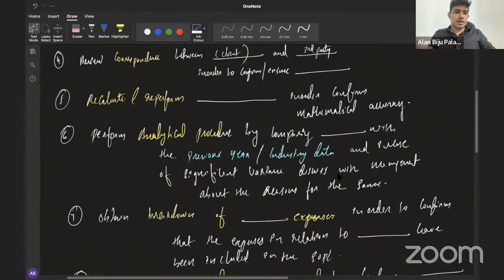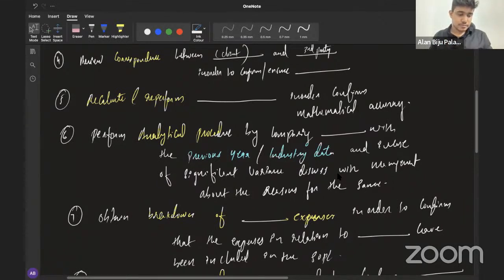So consider that if it's relating to allowances for a receivable or allowance for bad and doubtful debts. So in that case, definitely you can consider comparing it with the previous year because that balance will be there in the previous year as well. But in this case, this balance will not be there in the previous year. So you can mention that perform analytical procedure by comparing the current year provision of 110,000 relating to redundancy with that of the industry data. And in case of significant variance, discuss with the management about the reasons for the same.